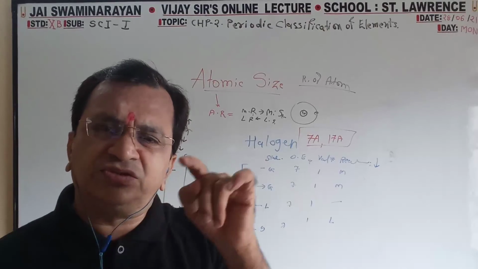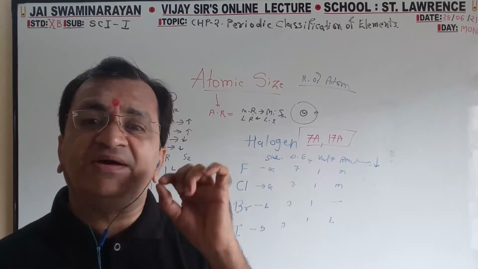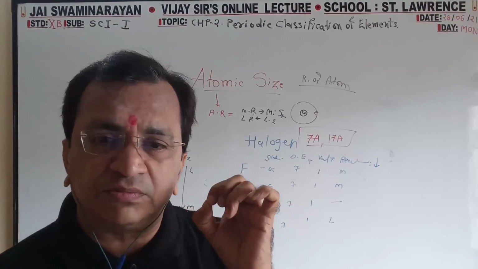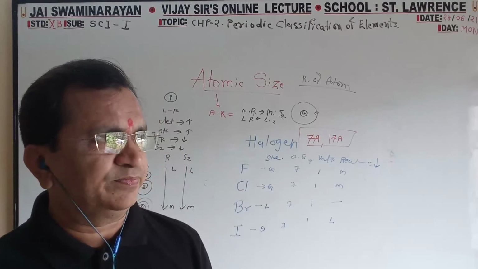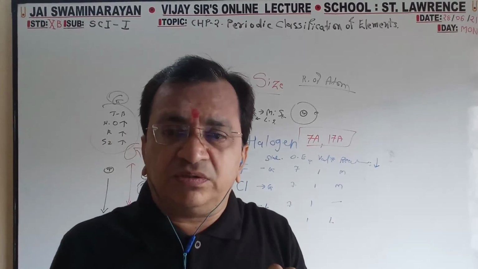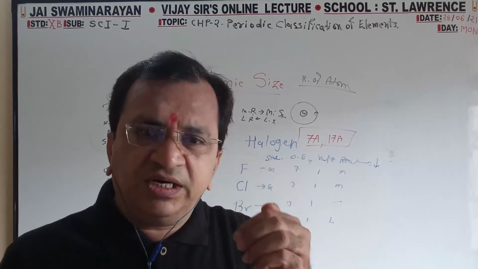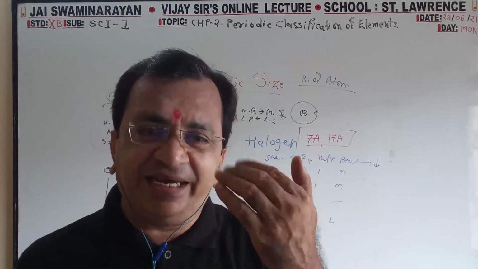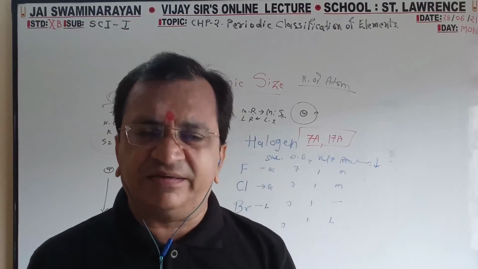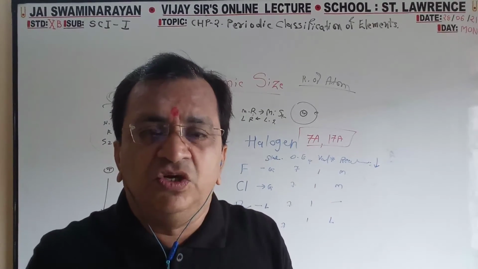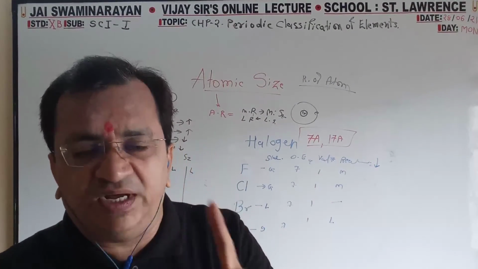In all halogens, fluorine, chlorine, bromine, iodine, all have 7 electrons in the outermost orbit. If 7 electrons are there in the outermost orbit, they will take one electron to become a negative ion. So valence is 1.